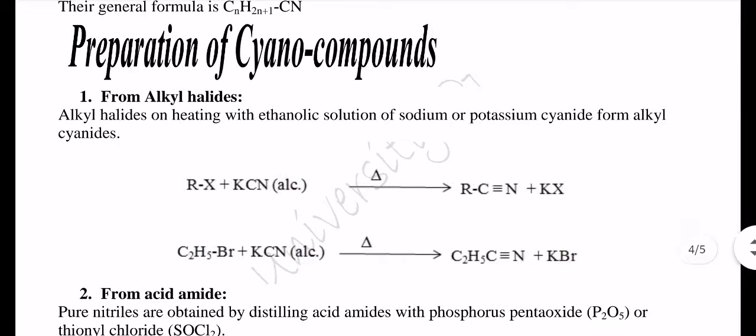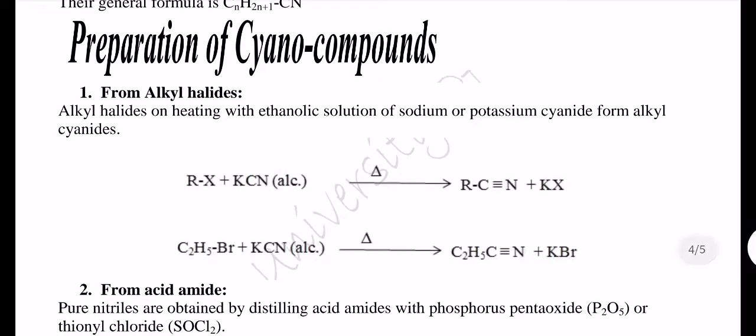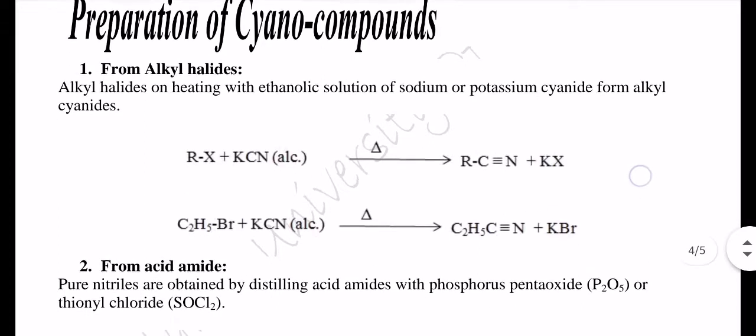First, we have used an alkyl halide along with alcoholic potassium cyanide. On heating, we have prepared the cyanide compound. Second, ethyl bromide reacted with alcoholic potassium cyanide under heat, and we get the cyano compound.